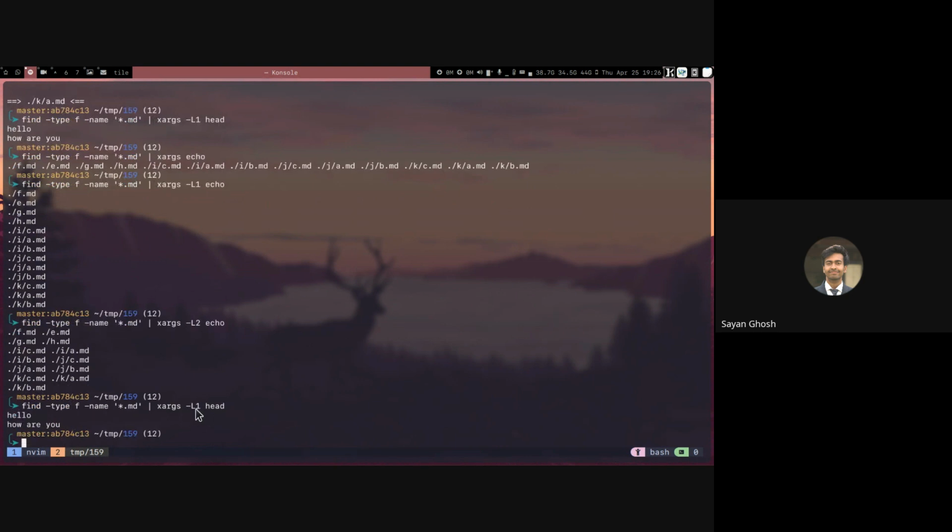So anyway, with or without this, we are getting the desired output of the first 10 lines of all the MD files in the current and subdirectories. We can also use the -exec flag of find to directly do this. So here I can say to run head, and the opening and closing curly braces is just the placeholder where the name of the file will be put.